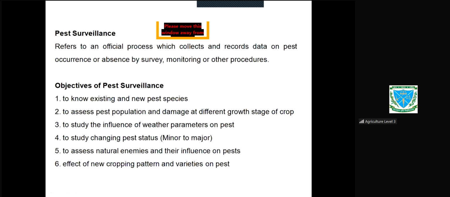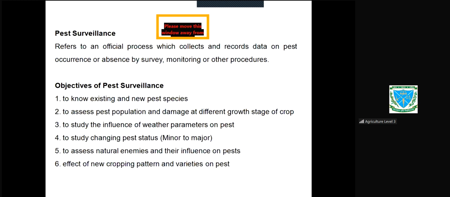Pest surveillance refers to an official process which collects and records data on what? On pest occurrence, whether the pest is there or not. If it occurs, then how it occurs, densely or moderately densely or sparsely, or where the insect is absent, whatever. And now the question: by this way we can know the presence or absence of the particular pest. By how can we know it?